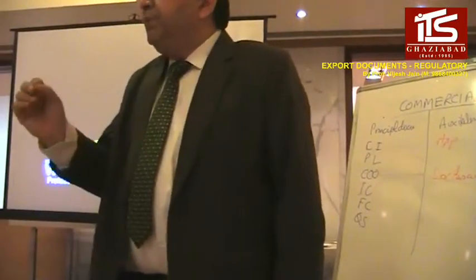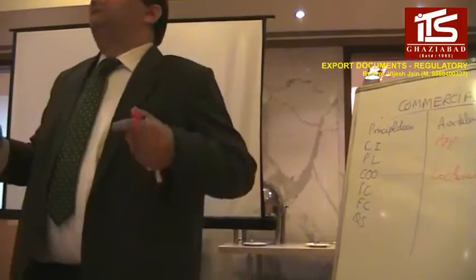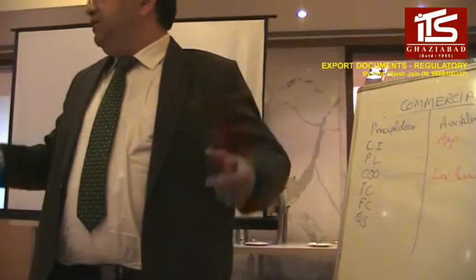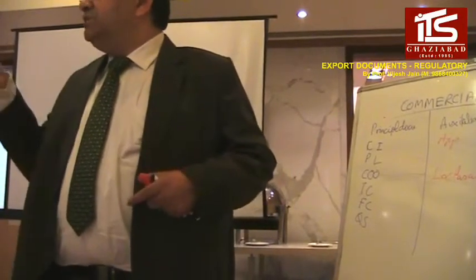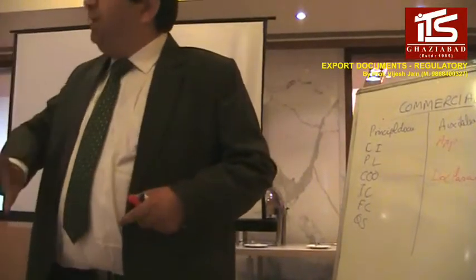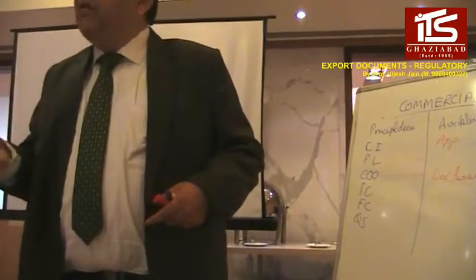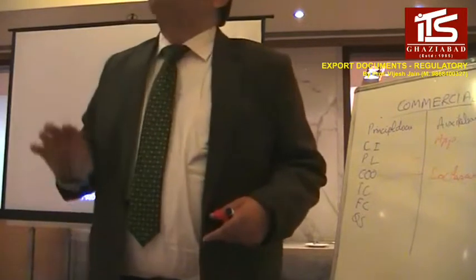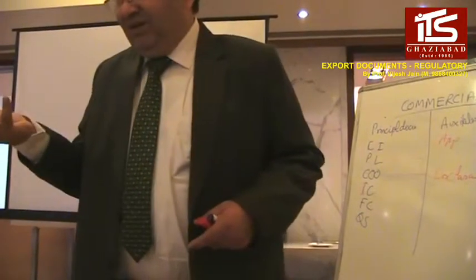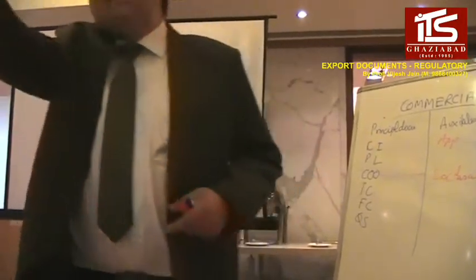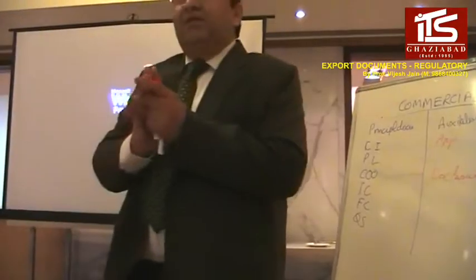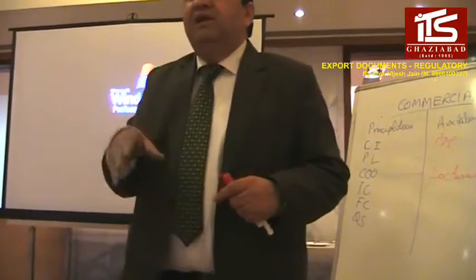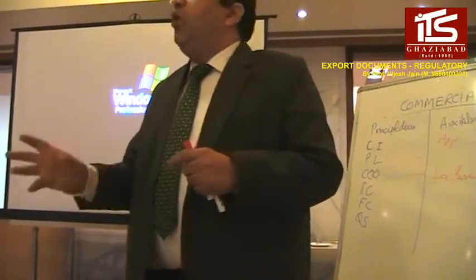Because when you file the shipping bill, what is a shipping bill? It's an export declaration that you are exporting this thing. This is the material, this is the exchange value, in a language which is understood by the customs department, by RBI, and by the agencies which give you the export incentives. Simple, right? And there comes that HS code thing.